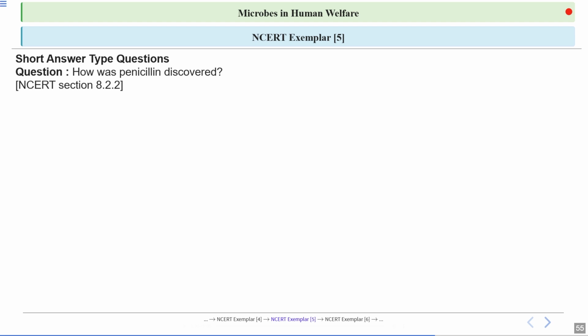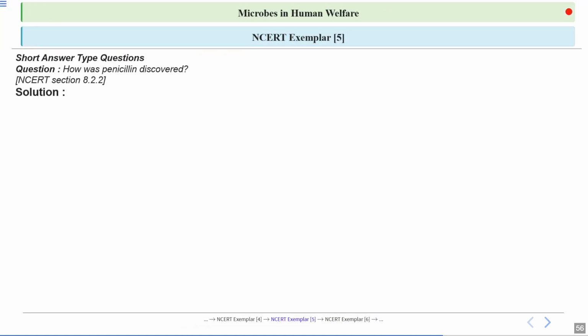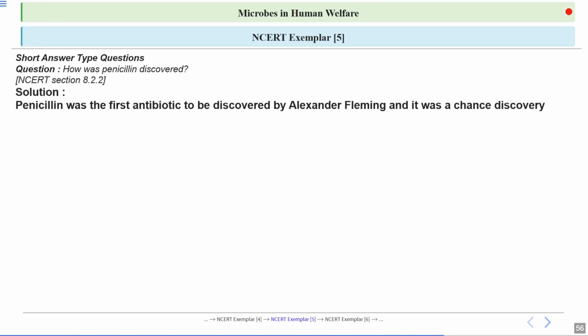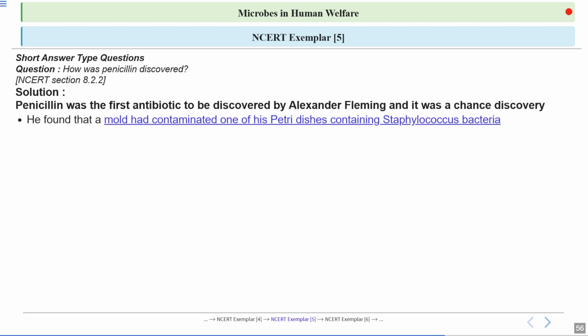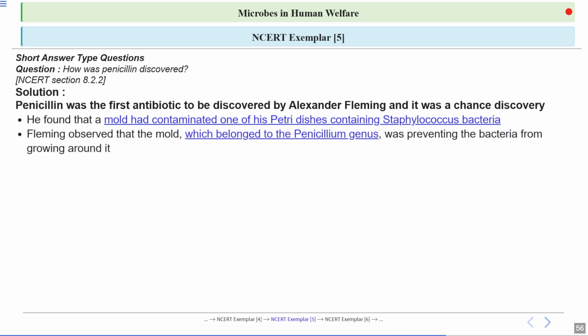The next question, how was penicillin discovered? Okay, so let's have a look at the answer. Penicillin was the first antibiotic to be discovered by Alexander Fleming, and it was a chance discovery. He found that a mold, meaning a fungus, had contaminated one of his petri dishes containing Staphylococcus bacteria. Fleming observed that the mold, which belonged to the Penicillium genus, was preventing the bacteria from growing around it. So around this fungus, the bacteria were not able to grow.